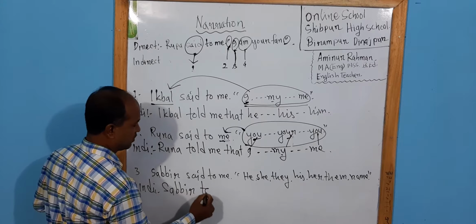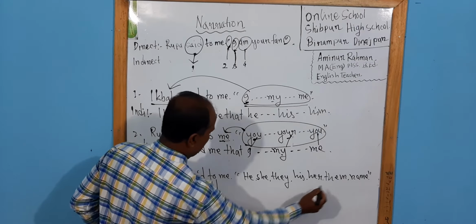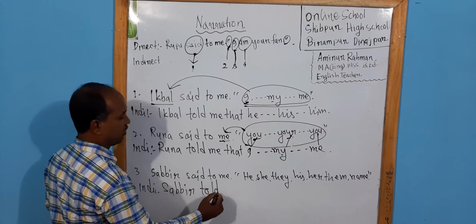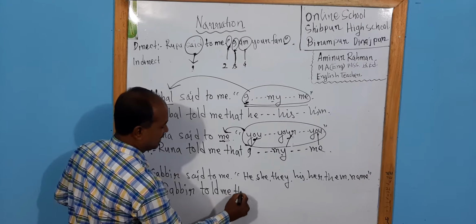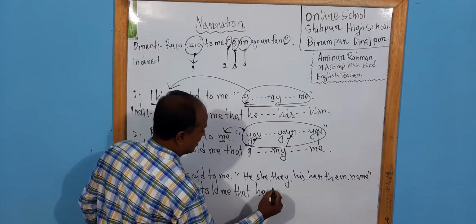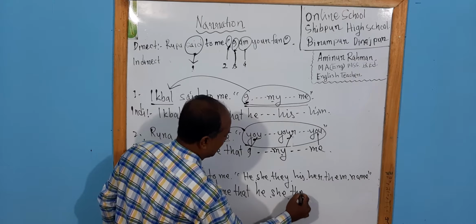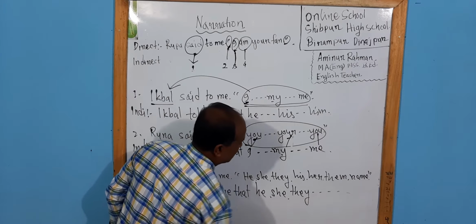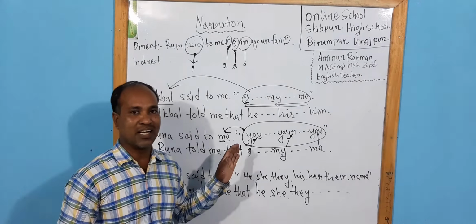Sabbir told me that he will be he, she will be she, they will be they. In this way, there will be no change. So perhaps this is clear.